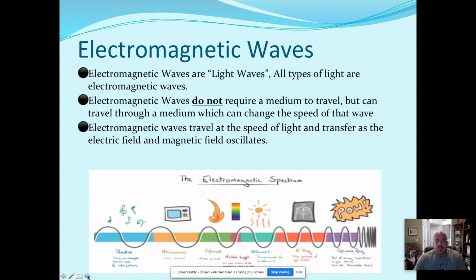All right, the one type of wave that we said is not mechanical, does not need a medium, are electromagnetic waves. Light waves are the best example, but if you look at the bottom of the screen, there's radio waves, microwaves, ultraviolet, X-ray. There's several different electromagnetic waves, and that actually will be our next entire focus area. We know light can travel through outer space, and there is no air in outer space, so that's kind of proof that they don't need a medium, but they can also travel through a medium. You can see light in water, so it can travel through mediums as well.